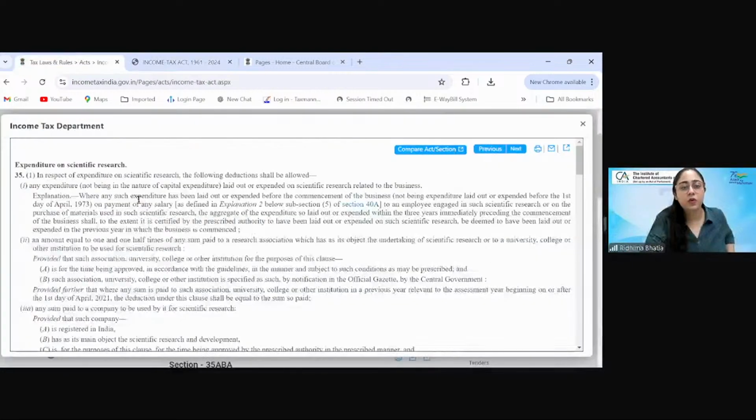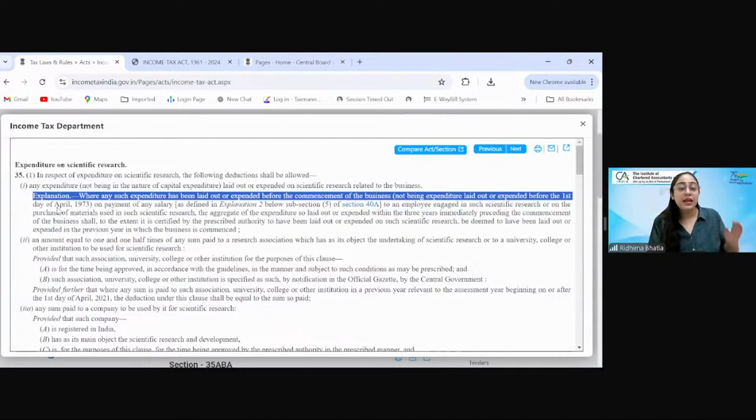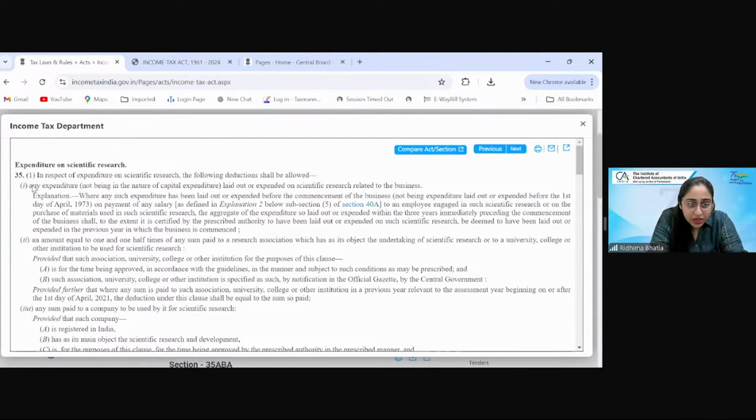Now, one more thing, explanation may generally a definition might be given, a more clarity might be given. So if I have to read this, alignment is very important while studying the act. If any explanation का alignment is इसके अंदर, see, यहाँ पे explanation का alignment is to this. That means this is explanation to clause 1 of subsection 1 of section 35.